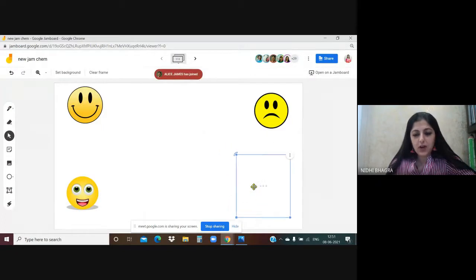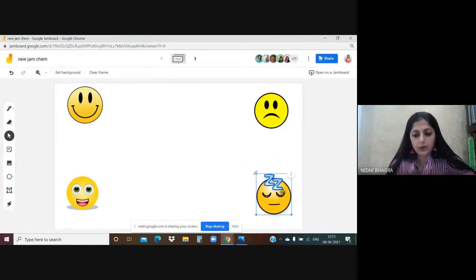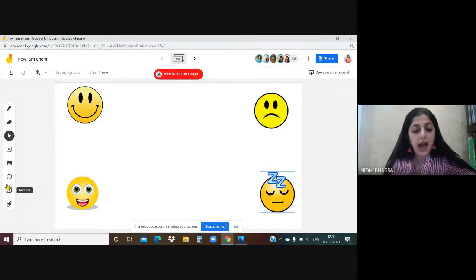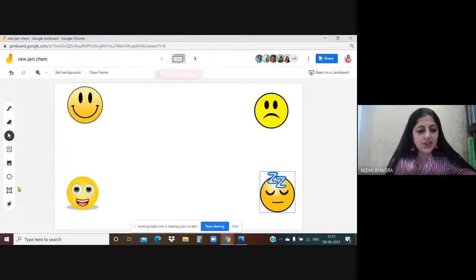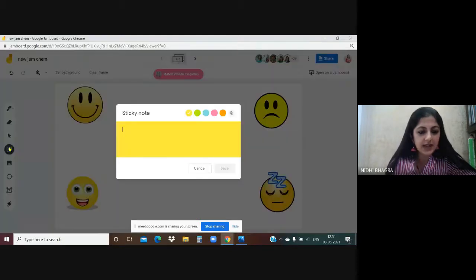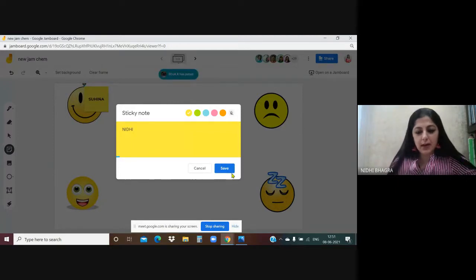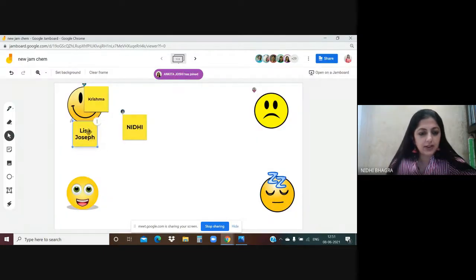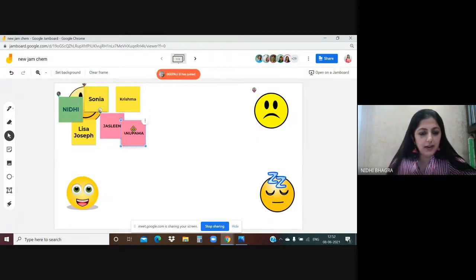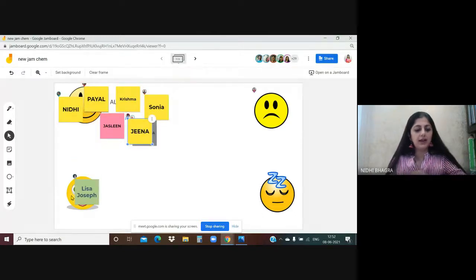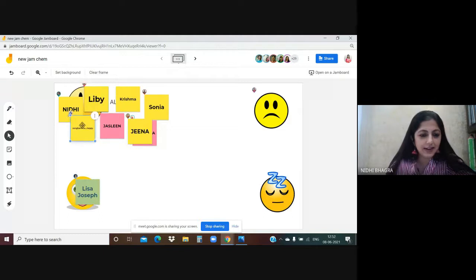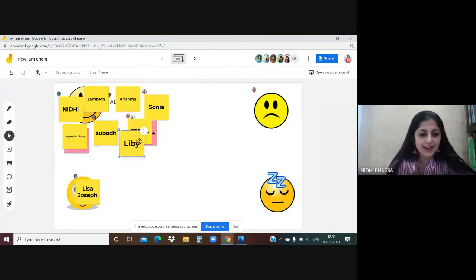Now, all you have to do is on this first frame, pick up a sticky note from the left-hand side, write your name and drag the sticky note close to the smiley you identify with. So let's say I'm also typing, pick up a sticky note, type your name. Yes, so Lydia ma'am is happy. You can even drag and drop and change the position. Krishna ma'am is also happy. Fine, that's good. Okay, Lisa ma'am is excited. Sangamitra ma'am is happy, right? So this way you all do it.